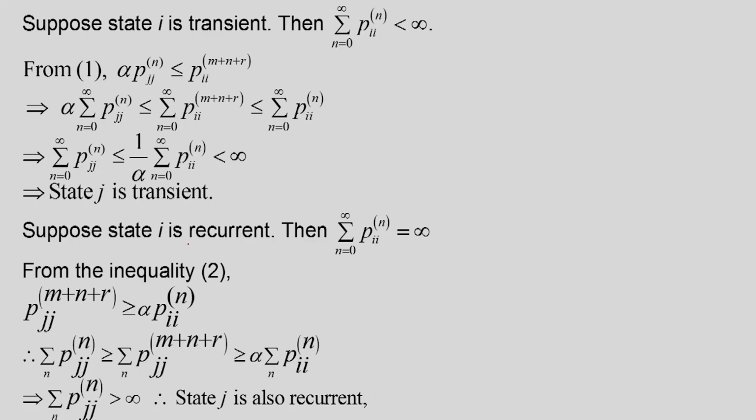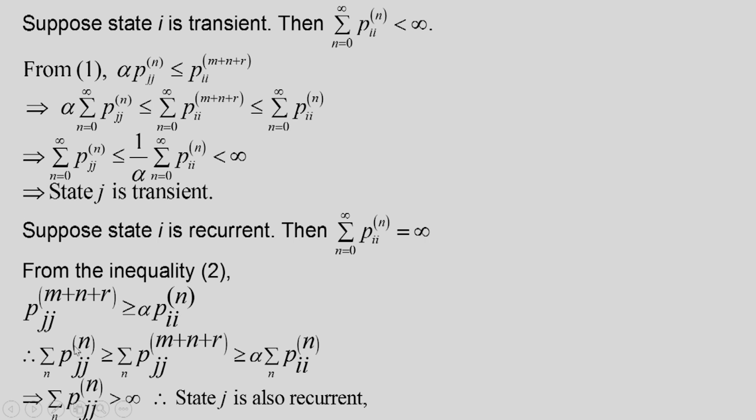Next, suppose state I is recurrent, then what is the condition? This summation of the n step transition probability, n going from 0 to infinity, diverges to infinity. Now we will go back to inequality 2. So from that we will get that Pjj(M plus N plus R) is greater than alpha times this.